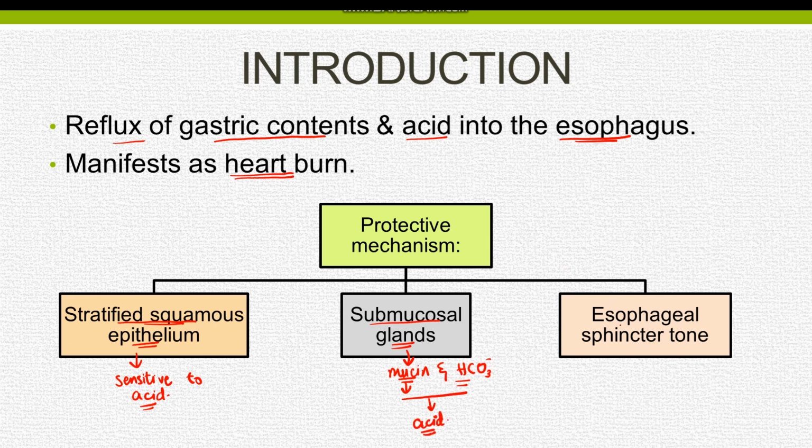The third protective mechanism is esophageal sphincter tone. The gastroesophageal sphincter is always constricted and it acts as a one-way valve, allowing the passage of food from only esophagus to stomach. The constricted tone of the gastroesophageal sphincter does not allow the reflux of gastric contents into the esophagus. So all these three mechanisms protect the esophageal mucosa from damage.